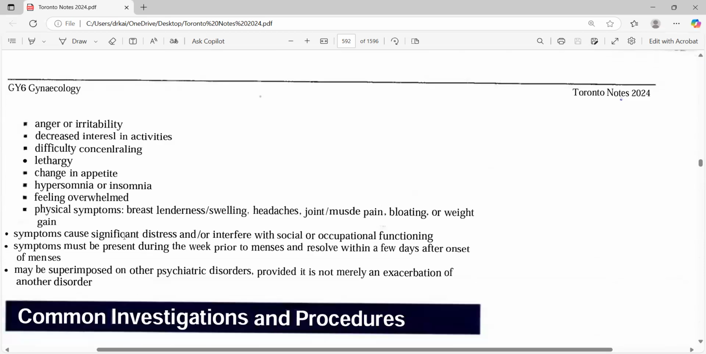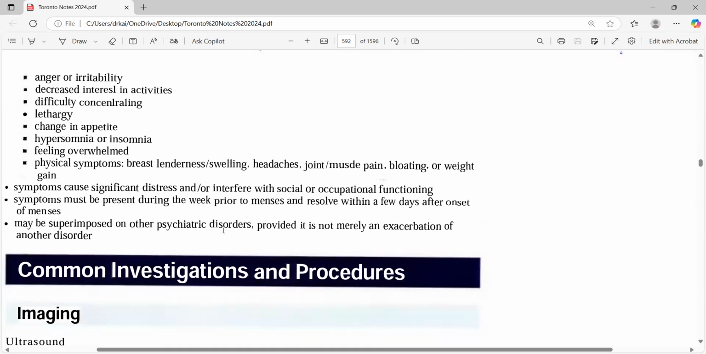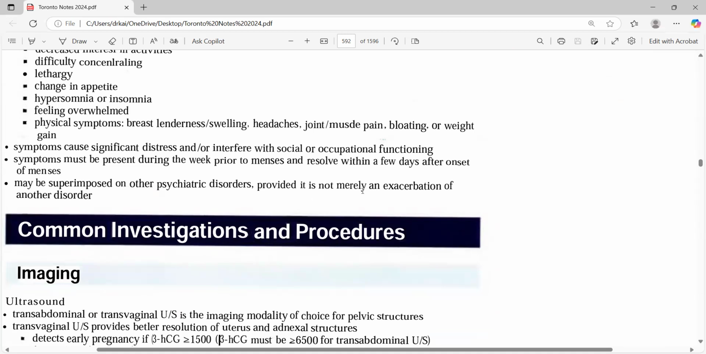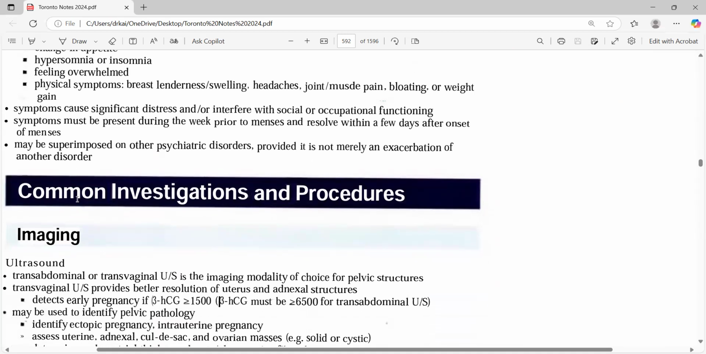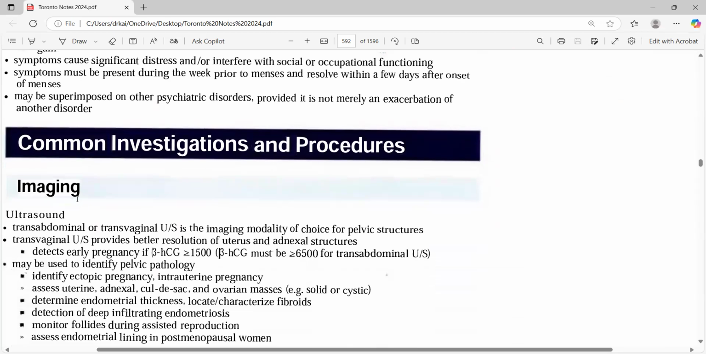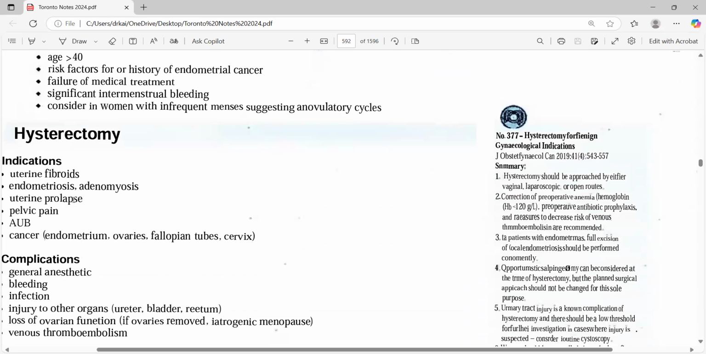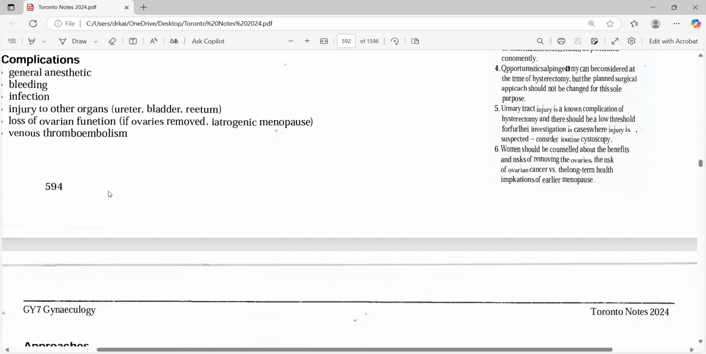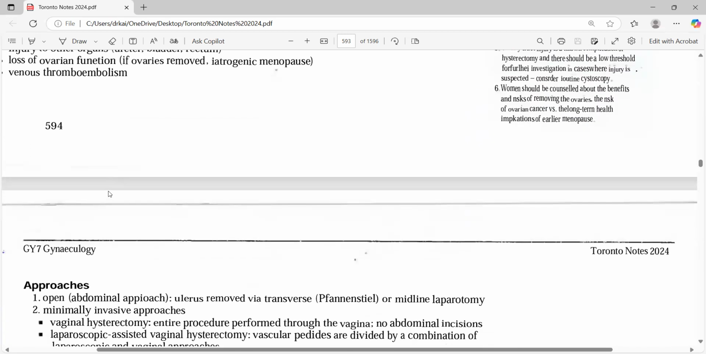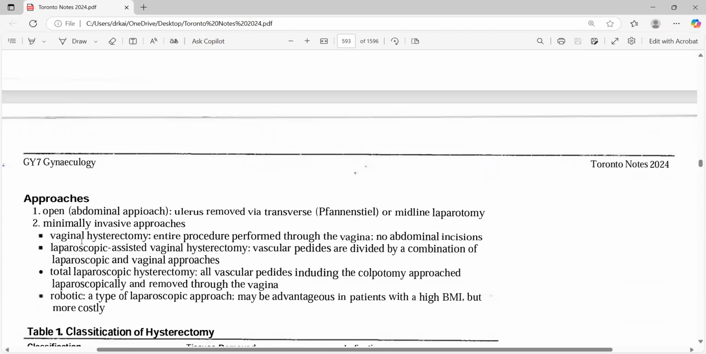Then the symptoms cause significant distress or interfere with social or occupational functioning. Symptoms may present during the week prior to the menses and may be superimposed on other psychiatric disorders, provided it is not merely an exacerbation of another disorder. Now we are talking about imaging. For this one, if you can remember the indications, it will be very easy. Otherwise, we are going to do it in the chapters anyway. So you can see the indication that will help you choose which answer.